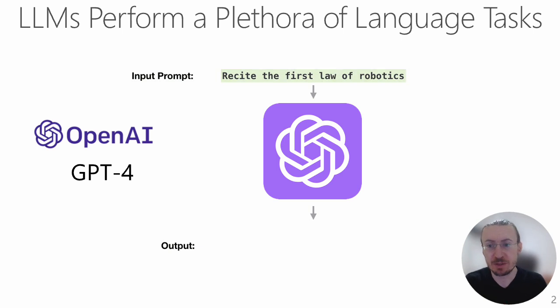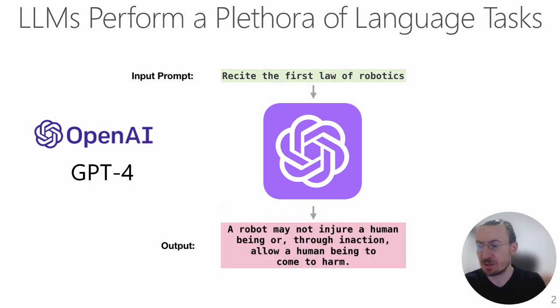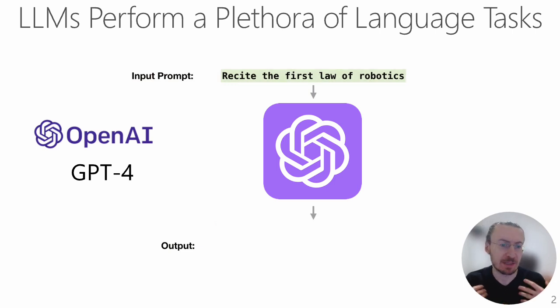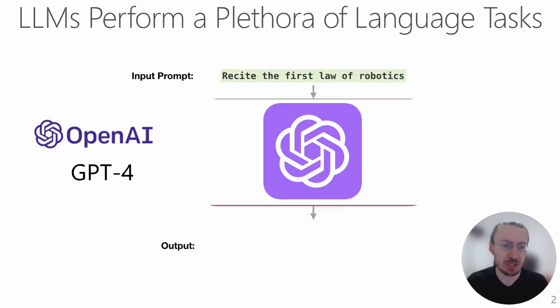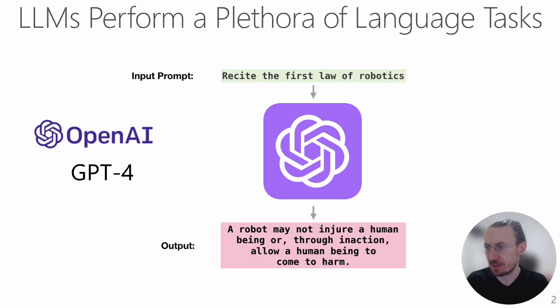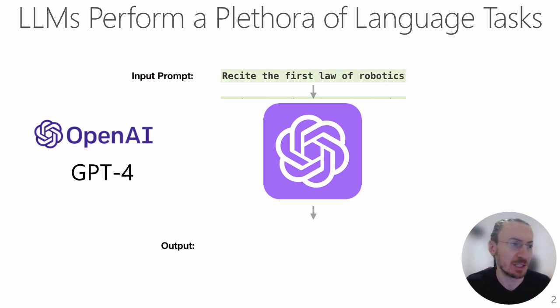Nowadays, large language models perform a plethora of language tasks. OpenAI exposes its GPT-4 model to perform tasks such as text translation, text summarization, and so on and so forth. And here is a simple example where we just ask ChatGPT to recite the first law of robotics.